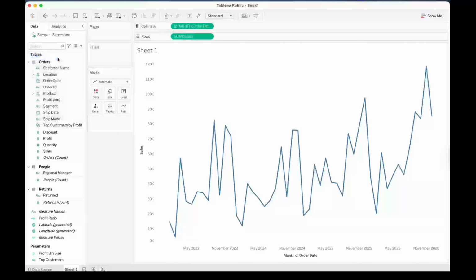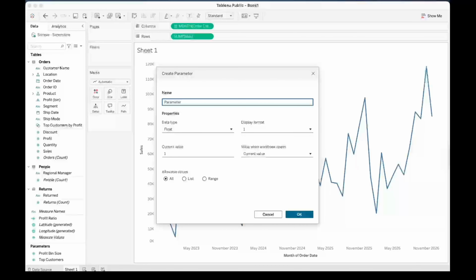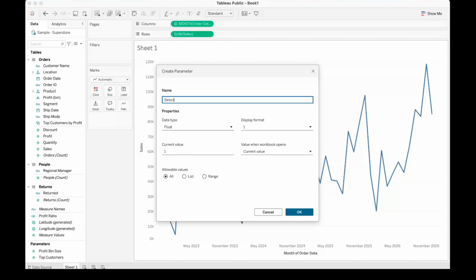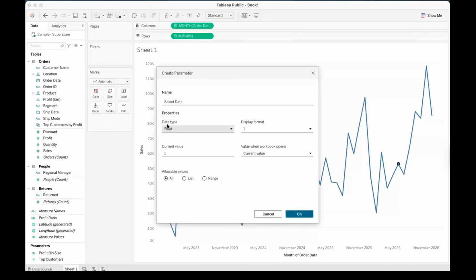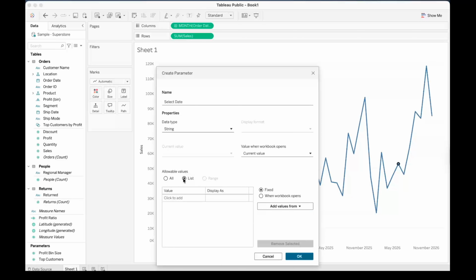Let's click on Create Parameter, and we will name our parameter Select Date. We can provide different types of parameters, and these are the list. Let's select String here because we are creating a string parameter, and click on List and provide the list here.